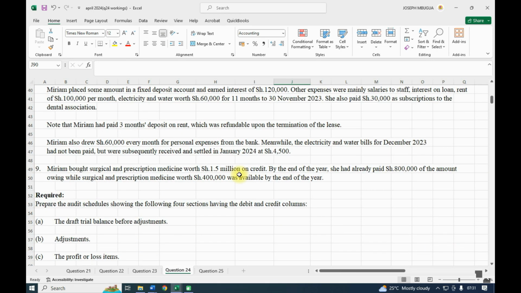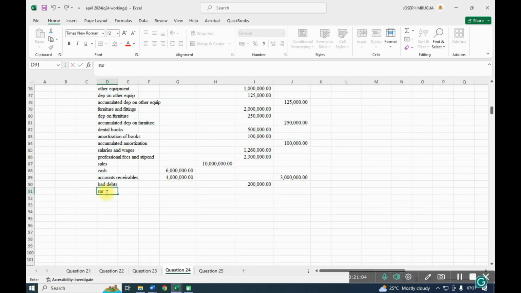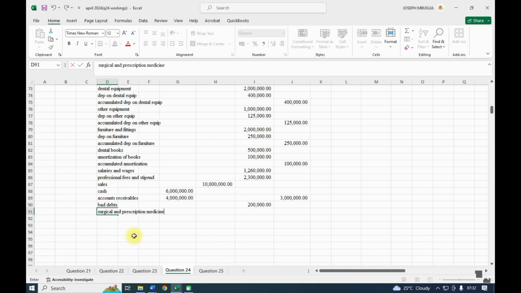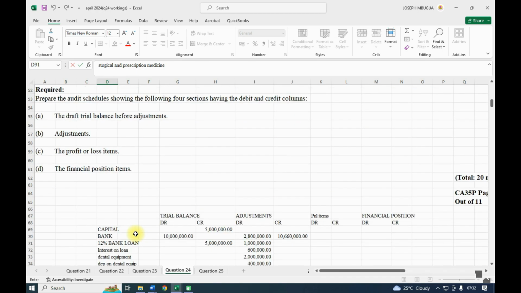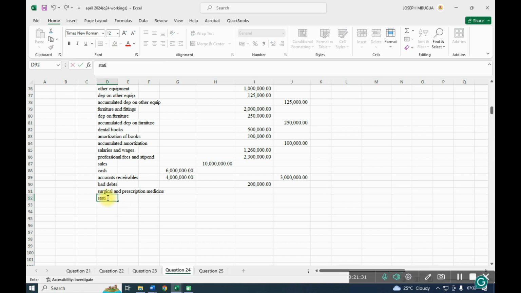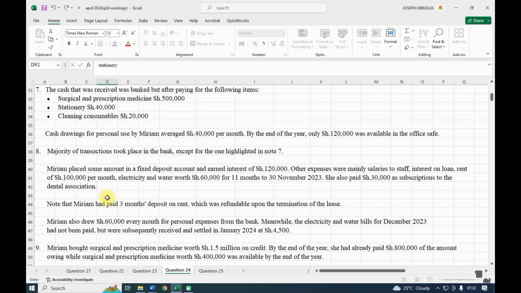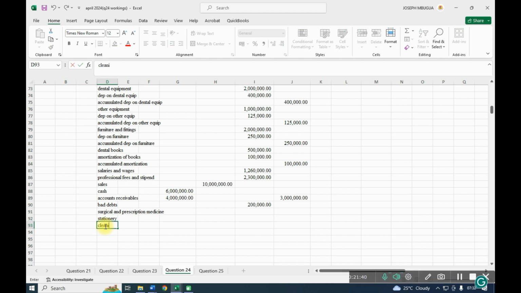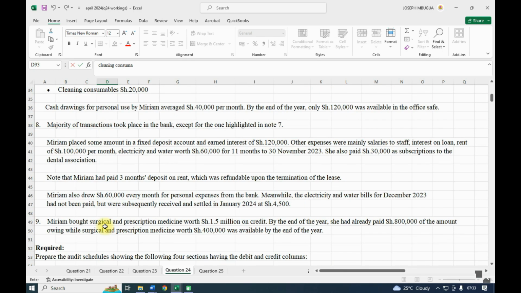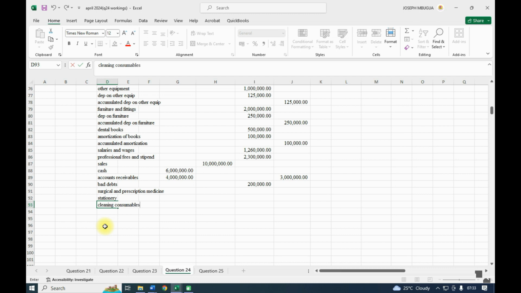So we have surgical and prescription medicine, stationery, and cleaning consumables.